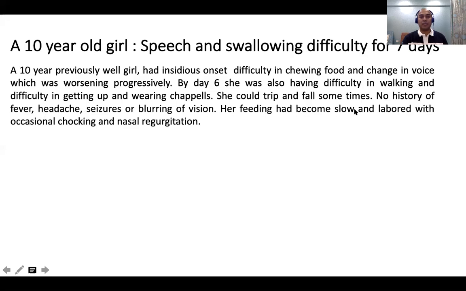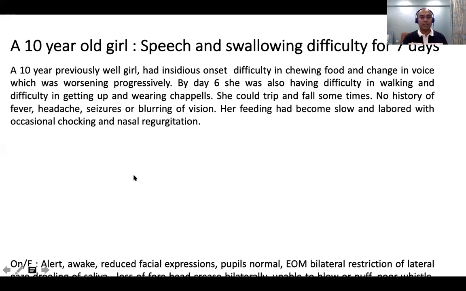Her feeding has become slow and labored with choking and nasal regurgitation. So choking and nasal regurgitation say there is probably also involvement of the 9th and 10th cranial nerves. She's having weakness in the proximal muscles and the distal muscles. Okay. Let us see her examination.